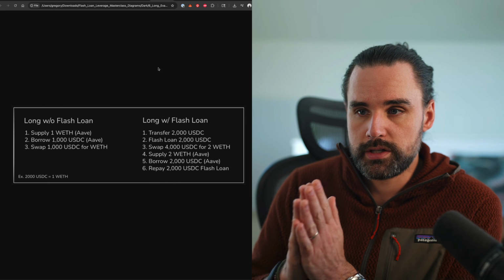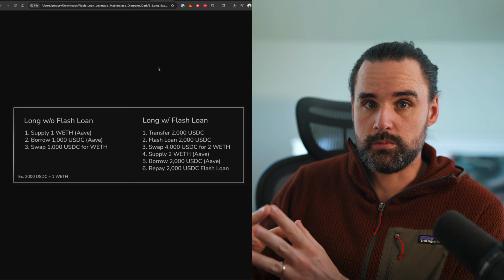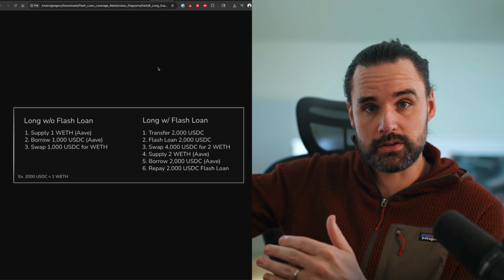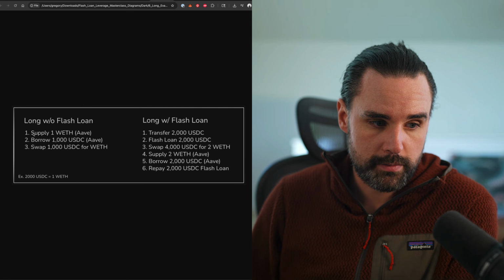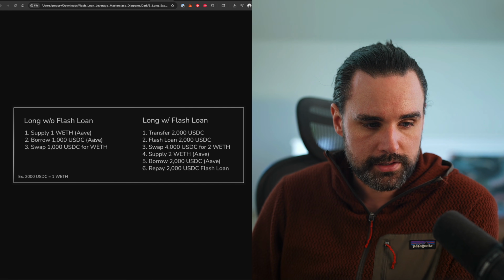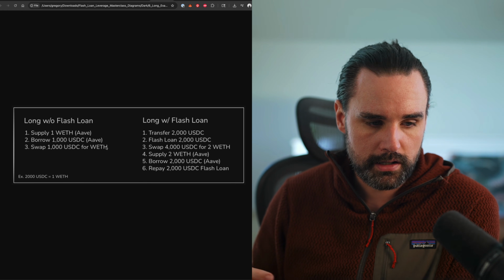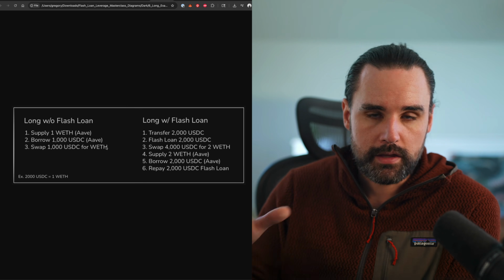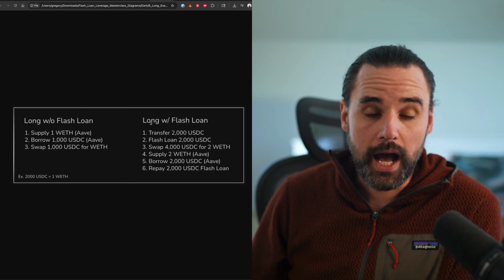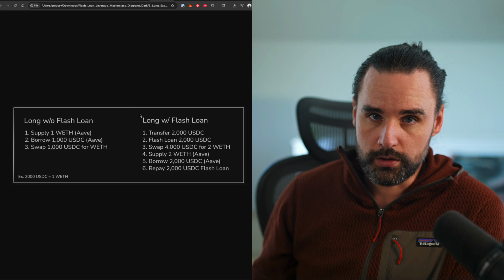So essentially, you can do the long technique that I talked about before by using flash loans and combining them with Aave. Again, let's just say that Ether is $2,000 and you expect it to be $4,000. And you could do this without flash loans. You can basically supply one wrapped Ether to Aave. You could borrow 1,000 USDC against it. Then you could swap that USDC for ETH and get a little bit of leverage that way. And then whenever you sell it, you can take the profit and you make more than if you just held Ether. Now you can increase the exposure even more with flash loans to give you even more borrowed funds to be able to do this.